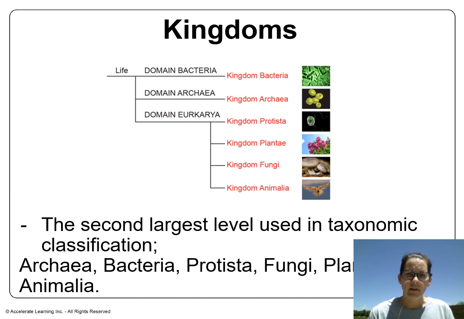The next level of organization of living things is called kingdoms. Kingdoms classify living things into more specific groups. Those groups are the kingdom bacteria, the kingdom archaea, the kingdom protista, kingdom plantae, kingdom fungi, and kingdom animalia.